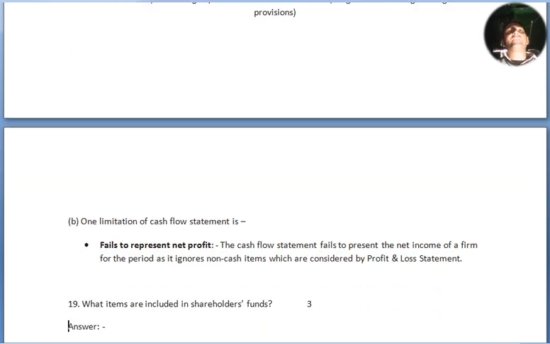One limitation of cash flow statement is fail to represent net profit. The net cash flow fails to present the net income of a firm for the period, as it ignores non-cash items which are considered by profit and loss statement.